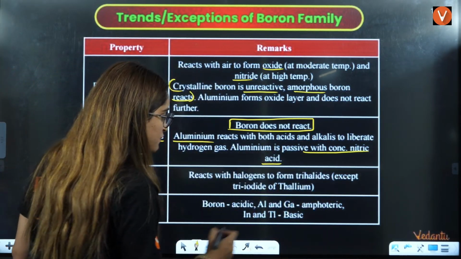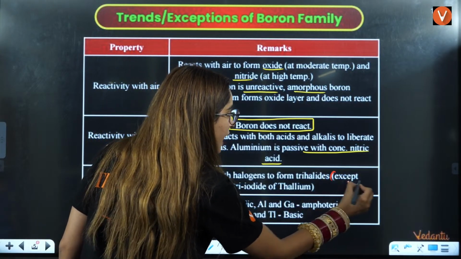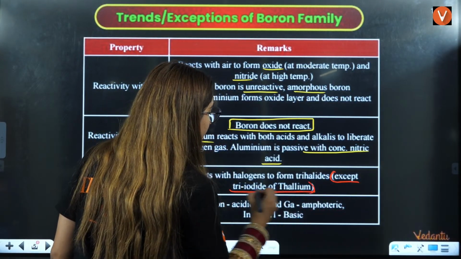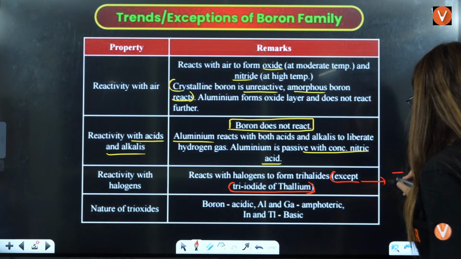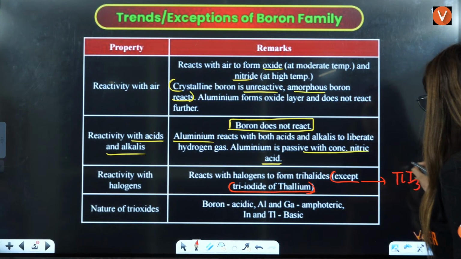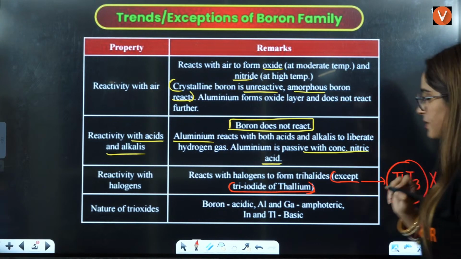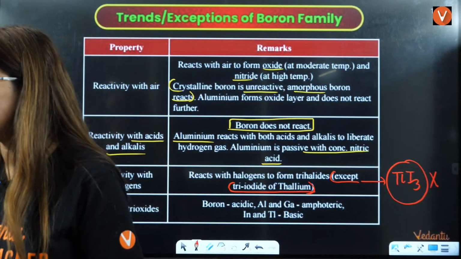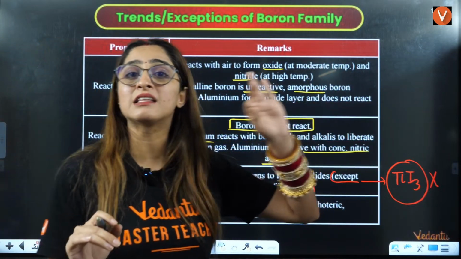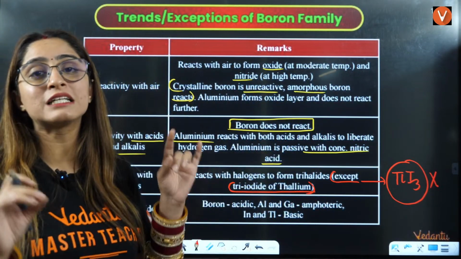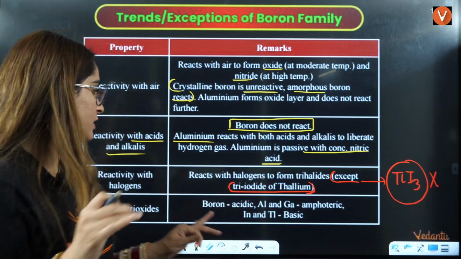Now here the exception part I am underlining, except triiodide of thallium. That means TlI3 does not exist. Okay, TlI3 does not exist. So everybody spam it in the chat box. TlI3 does not exist. All the other trihalides will exist here, right?